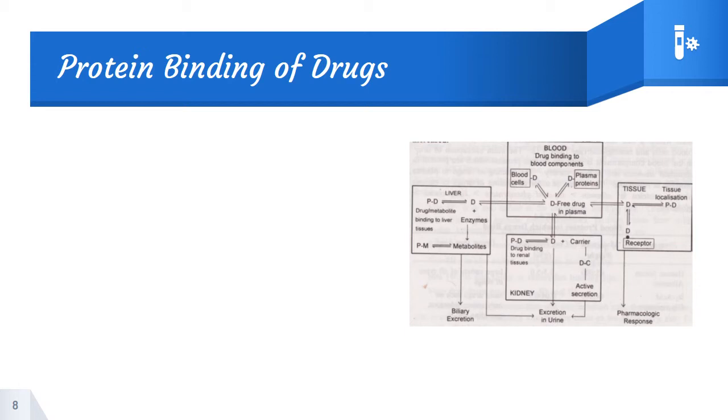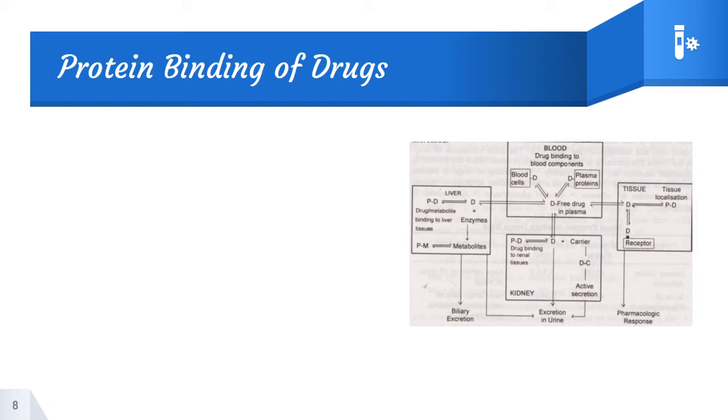And the next part is the liver. The drug which is found unbound will be distributed to the liver, and in the liver, similar to the previous two conditions, there is a chance of the drug or metabolite getting bound to the liver tissue protein.